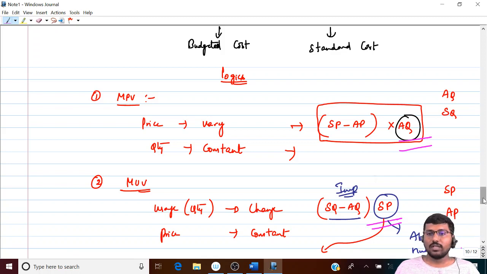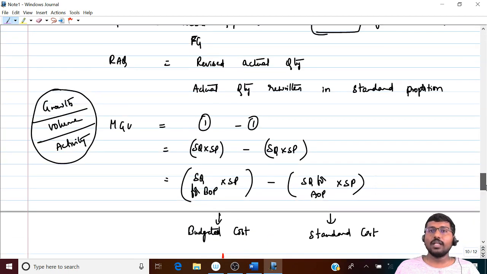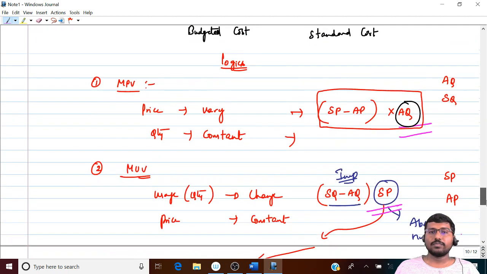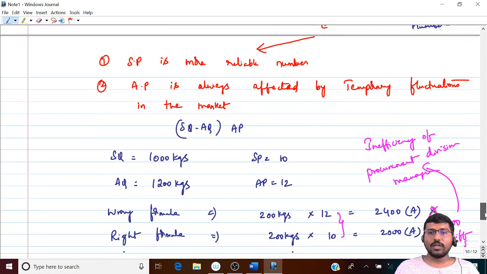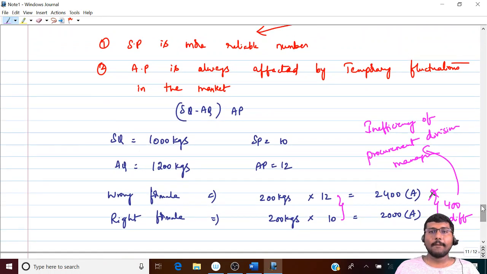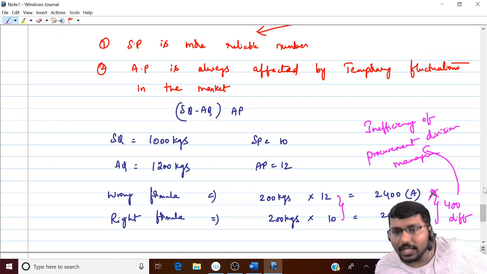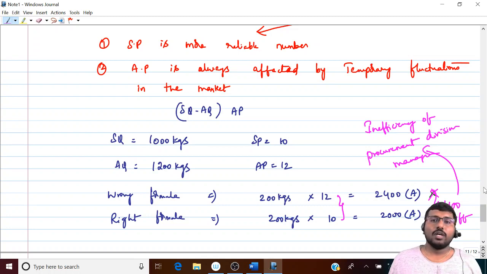This one is done till here. Logics you have copied. Copy that, all of you. Today we'll wind up with this. Tomorrow we'll be going with the logics of mix as well as yield variance, and then we'll try to learn the material variance, then we'll go for the remaining variances. We'll finish up the concepts tomorrow and we'll start solving sums also. Is that clear?